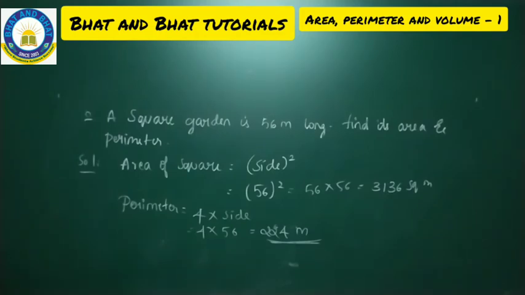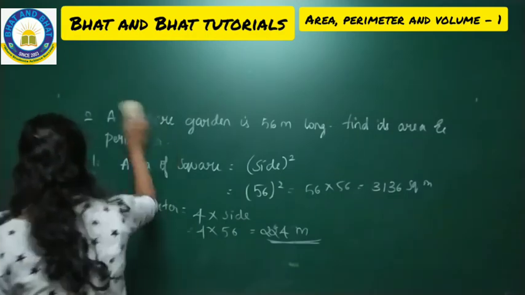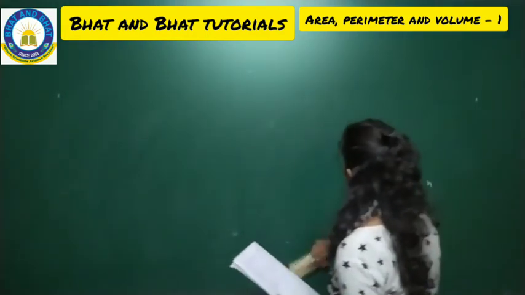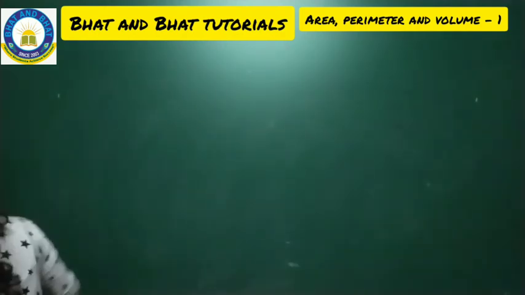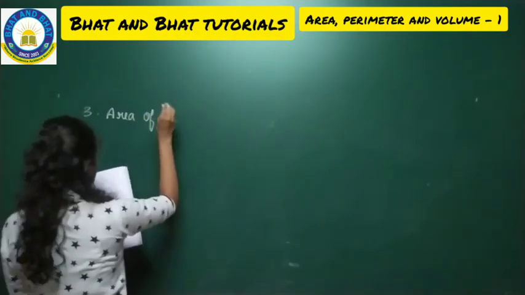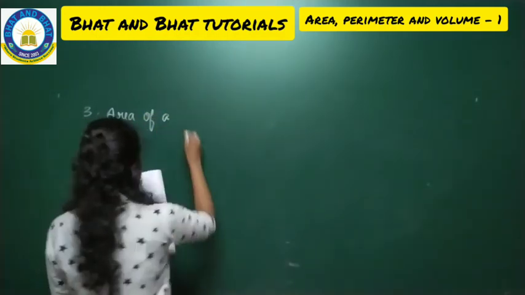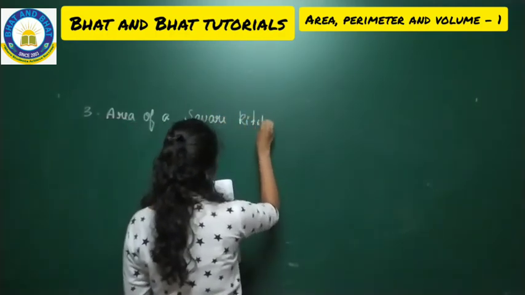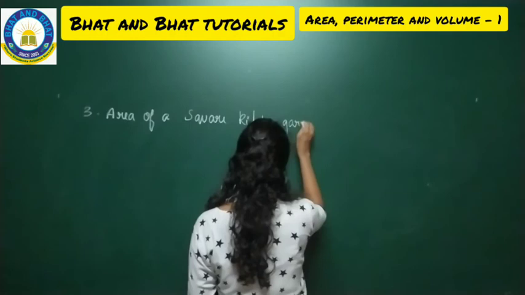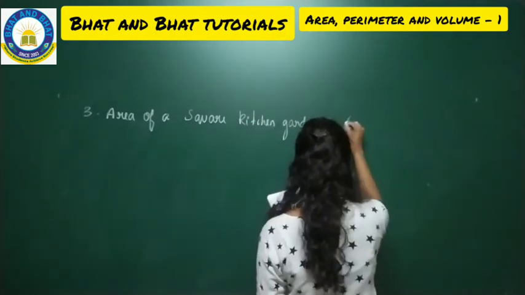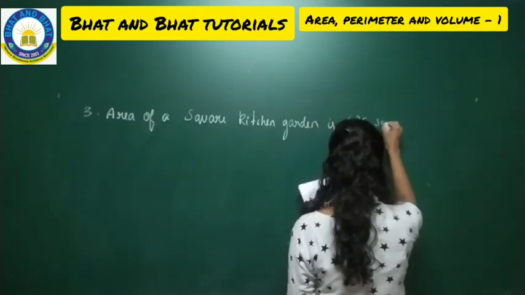So fine. All of you copied this one. Now, Lakshmi, let me go with the third one. If you have a look into the third question too. So the third question: area of a square kitchen garden is 625 square meter.